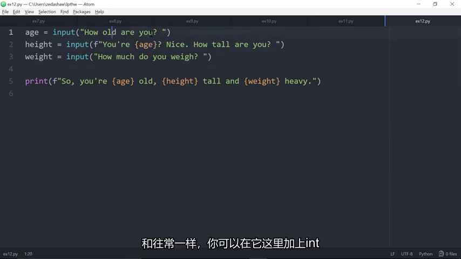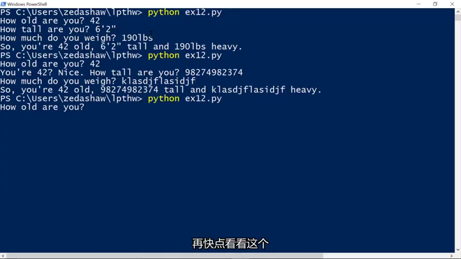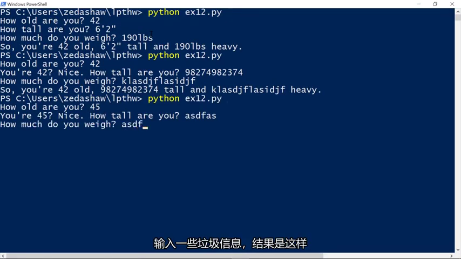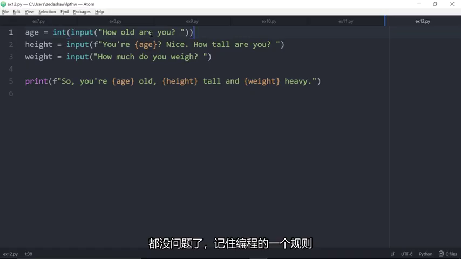And then, as usual, you can also put int around that whole thing, like that, and it'll become an integer. Let's go run that real quick. I'm 45, and we can do garbage. There you go. So that all works.